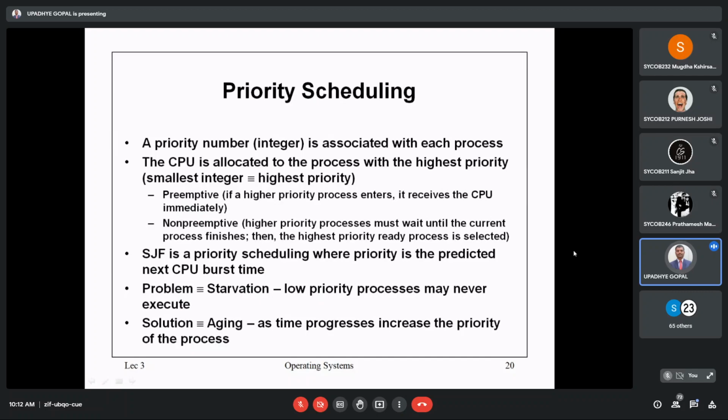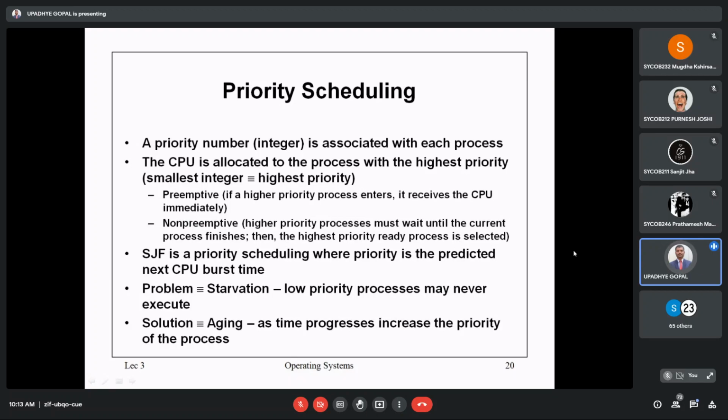The CPU is allocated to the process with the highest priority. Generally, one important thing which may be confusing you is that the smallest integer equals the highest priority. In terms of hardware, this criteria is maintained, where a smaller number indicates higher priority, whereas in other cases a larger value represents higher priority.